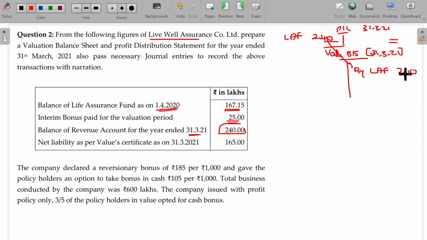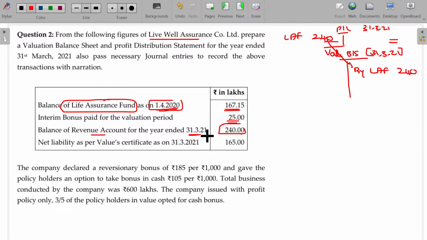Actually, students got confused in the examination. In the valuation balance sheet, we'll start with the life assurance fund. On 1/4/20 we have been given the life assurance fund, but we need the life assurance fund as on 31/3/21. That is missing. But as on the date, the balance in revenue account is 240.